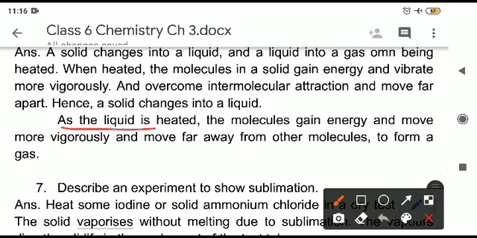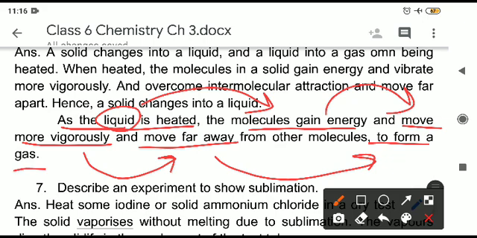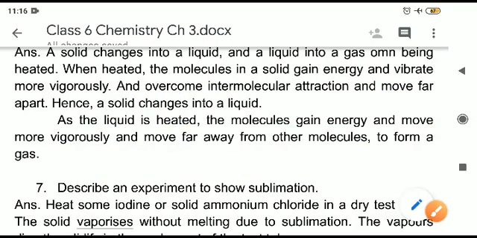Next part now. If the liquid is heated, what will happen? Same thing will happen. Liquid molecules will gain energy. When they gain energy, they will move more vigorously, and when they move faster, they will move away from each other, and when they move away from each other, they will form a gas. Again I repeat, if we heat a liquid, molecules get energy because of heating. If they get energy, they will start moving faster, and hence they will move far away from each other. When the molecules are moving away from each other, they will convert into gas. So this is how liquid converts into gas on heating.